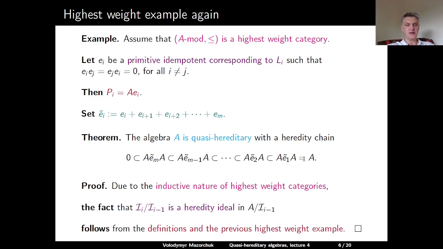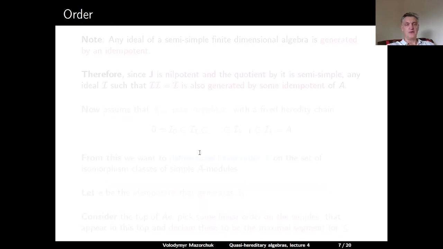In this way, we show that if we have an algebra whose module category is a highest weight category, then this algebra has this heredity chain and hence is a quasi-hereditary algebra. Now we want to reverse this. We want to prove that if we have a quasi-hereditary algebra, then its module category is a highest weight category.